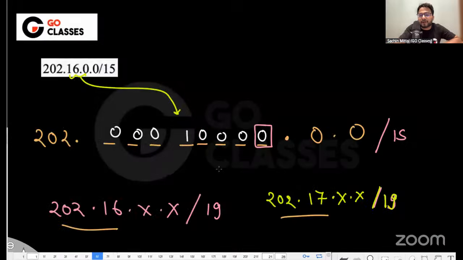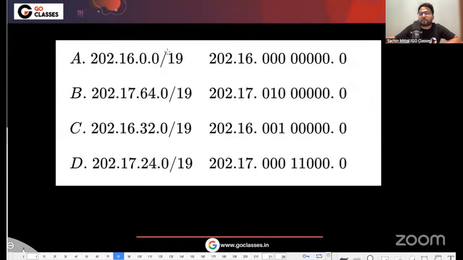But just to explain it a little more carefully, let me represent all the options in binary. I'm representing 202.16 as it is, and not representing it, just to avoid confusion. The third octet I'm representing.